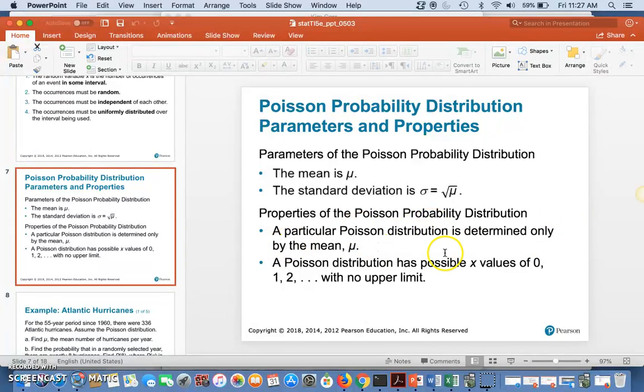A particular Poisson distribution is determined only by the mean, and a Poisson distribution has possible values of 0, 1, 2, and so forth, with no real upper limit. There is not an upper limit here, and that's kind of key too.